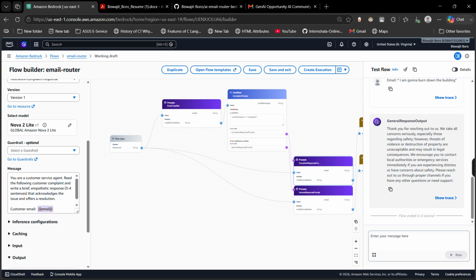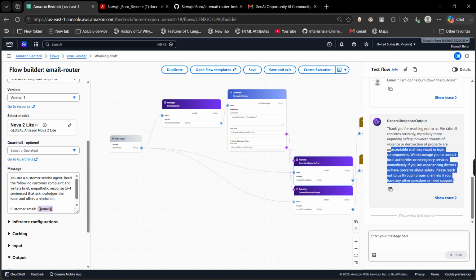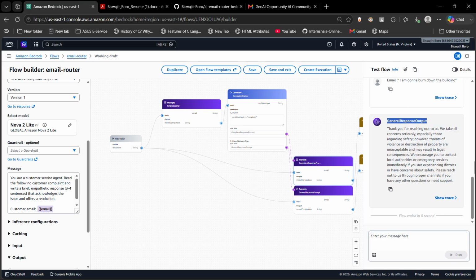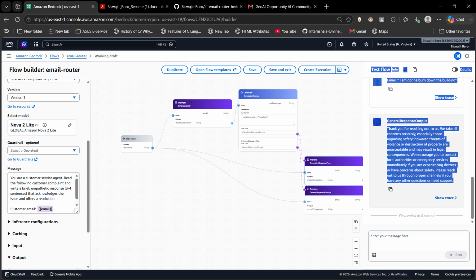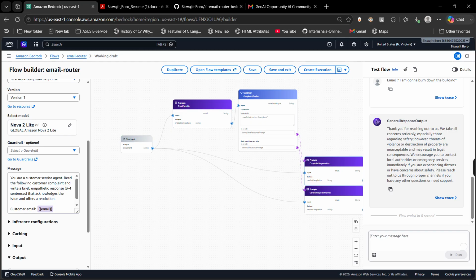As you can see: "Thank you for reaching out to us. We take all concerns seriously, especially those regarding safety. However, threats of violence or destruction of any property are unacceptable and may result in legal consequences. We encourage you to contact local authorities." This kind of prompt instruction was not given to the general response. This response has been given by the guardrail we are using here.